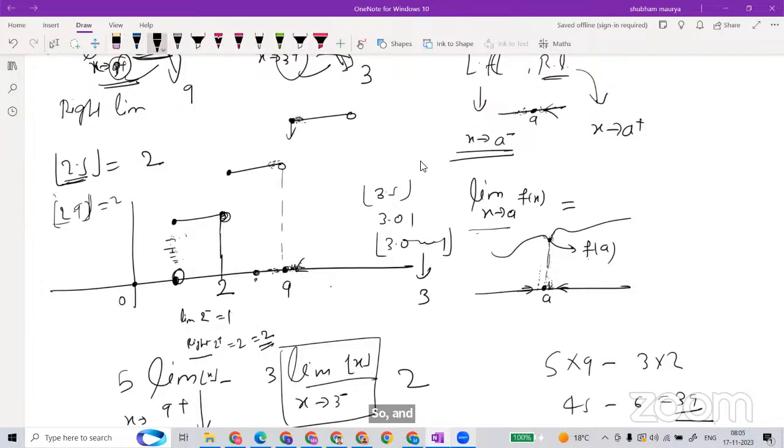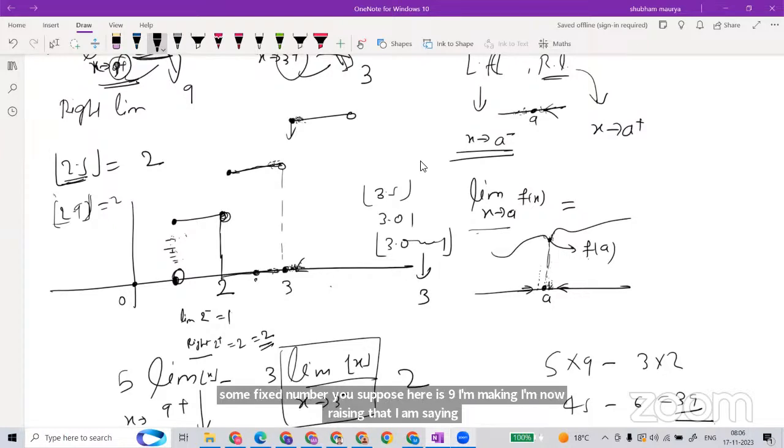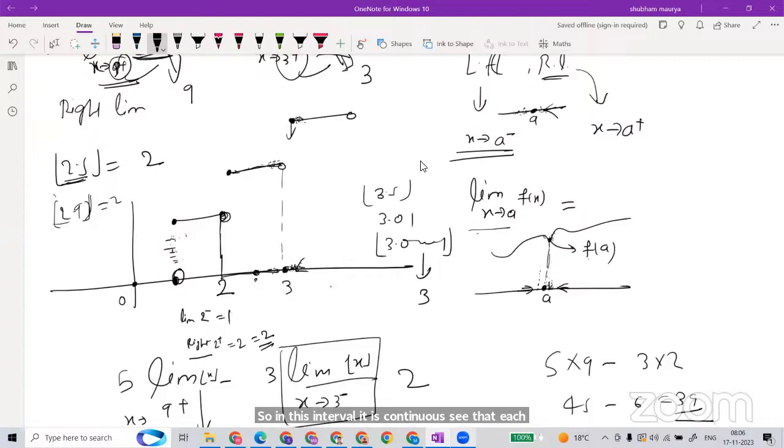One thing you need to note here: in this interval from 2 to some fixed number, suppose I make it 3, in this interval it is continuous. See, in each part you are not lifting your pen. It continues till here. So it is continuous. In between, the right limit, the left limit and the function value are all the same. So in this interval it is continuous, but there is a problem only at the integer points.